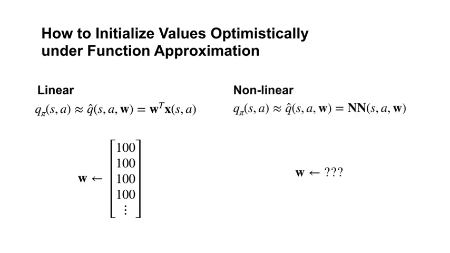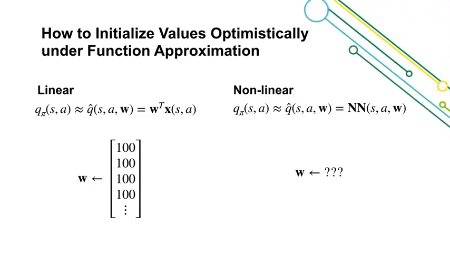In many cases, however, it is difficult to initialize optimistically. For example, in a neural network, the relationship between the final values and the features can be quite complicated. Imagine a network composed of tanh activation functions. The network could output negative values even with positive initial weights.